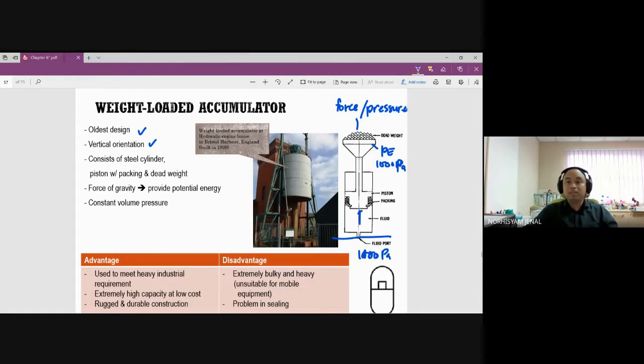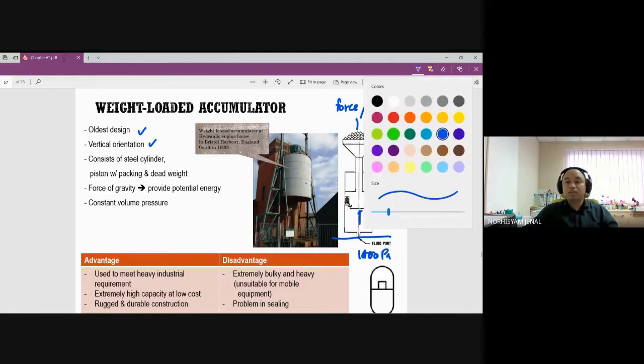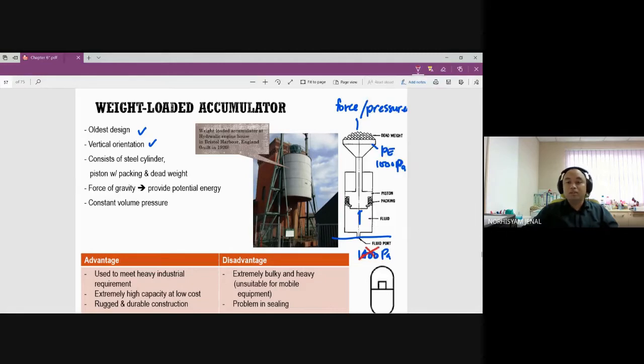Suddenly, something happened. And instead of 1000, now the force over here is coming at 900 kilopascal. However, the minimum requirement for our system is 1000. So what happened? This is lower than the pressure here. This is 1000 Pascal, so it will push the liquid down so that it comes out at 1000 Pascal.